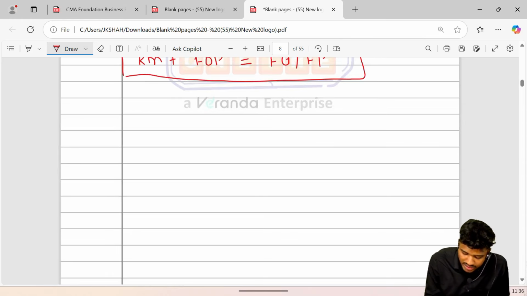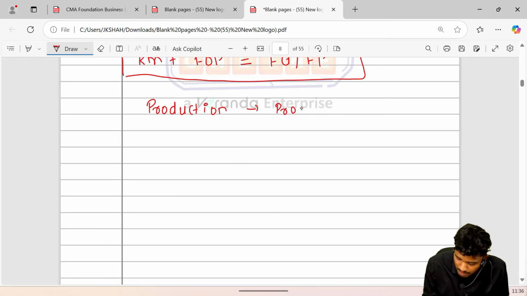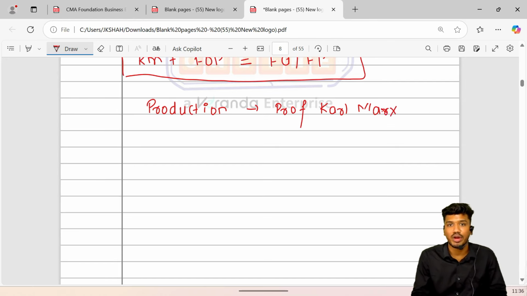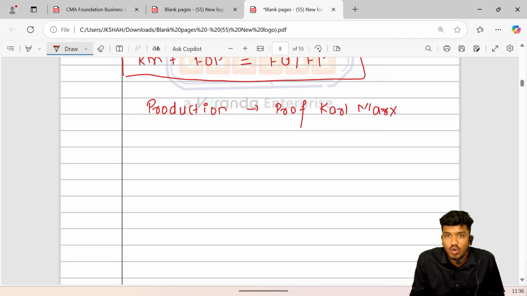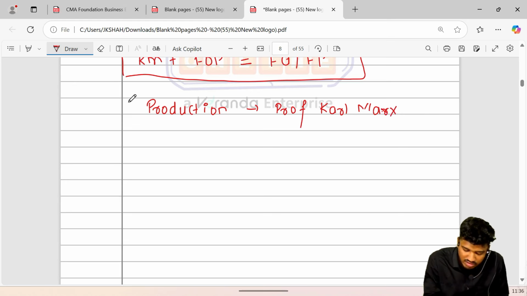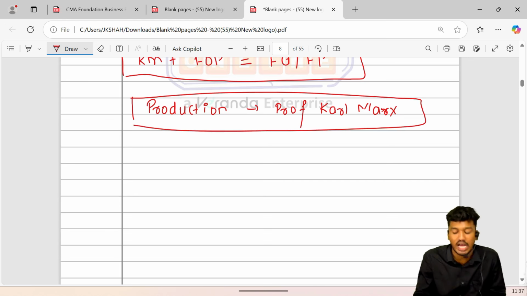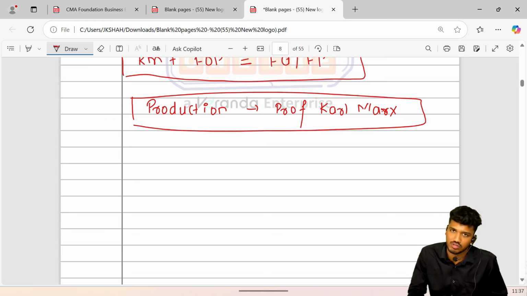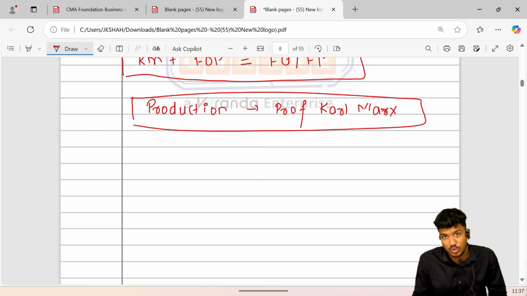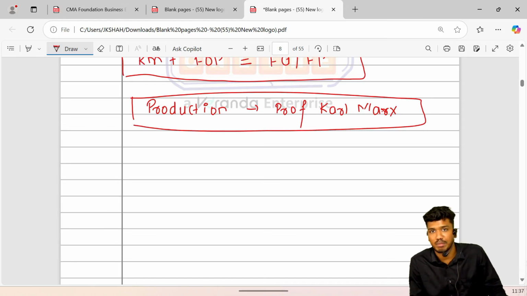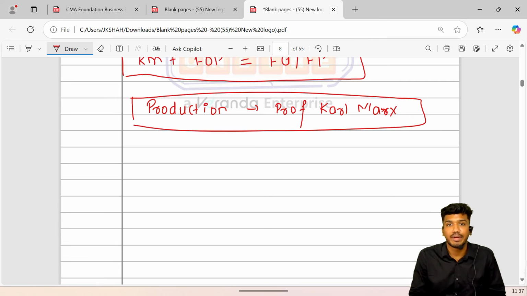Guys, who coined the production concept? The production concept was coined by Professor Karl Marx. Always remember that the production concept was coined by Professor Karl Marx. He has given major theories with regard to production. Please remember, it could come in your examination in the form of an MCQ: who has coined the concept of production? The production concept was coined by Professor Karl Marx.